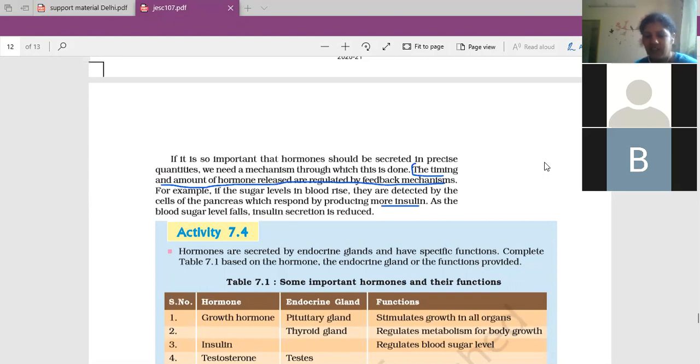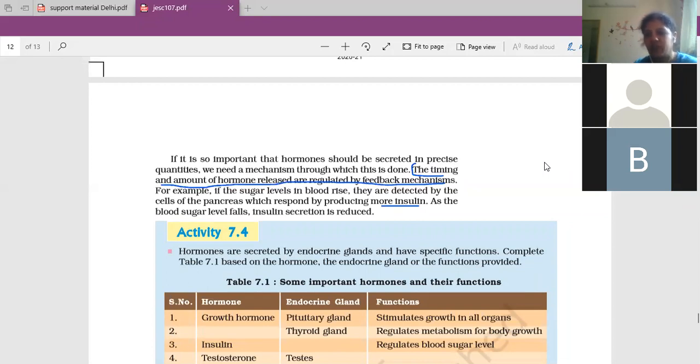So that is, every time, any hormone is not getting secreted in our body. There is a particular timing, a particular situation that arises, and at that time only this secretion will take place. Otherwise it will not take place. Now this secretion, when to secrete, what to secrete, and how much to secrete, is controlled. It is under the control of some hormones. So, when to secrete, when not to secrete, and how much to secrete.